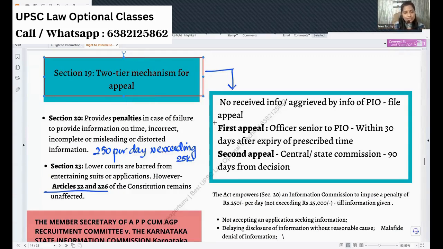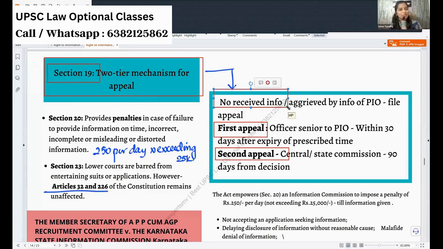I can do a first appeal, and if I'm not satisfied still, I can go for a second appeal. On what basis can I go for an appeal? We have section 19. It says that no information received. I keep asking and you keep being quiet. How do I receive the information? I didn't receive any information. That is one thing. And aggrieved by the information given by PIO.